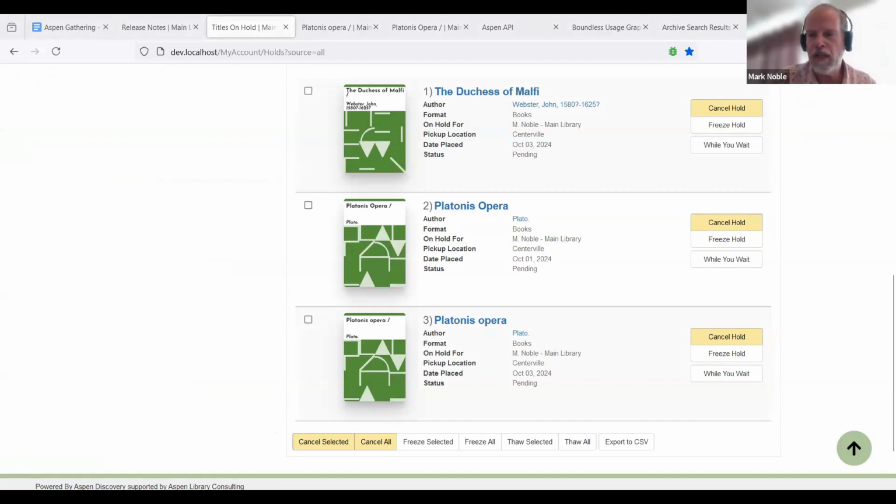Let's see. Yes, and that will work for all ILS systems. So it is just and does not work with materials requests placed. Well, it would not work for materials requests placed via Libby. But anybody using the Aspen materials request system, it will work.